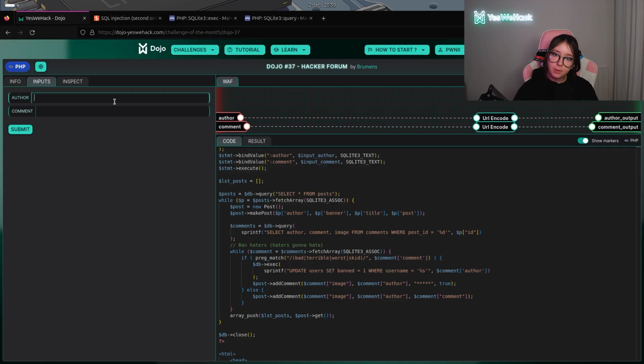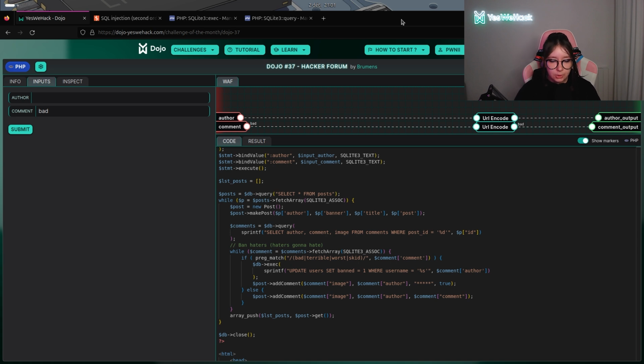So in this case, we're going to be able to insert a comment with some malicious content. For example, we will be able to modify the value of the author with the password of Burmans, which is the flag we want to exfiltrate, and this one will be displayed because, as you can see here, we have a select all from posts. So everything stored in the database will be displayed. So by doing this injection, we will be able to exfiltrate the content of the flag value without doing a direct select. Obviously, we will have to do a select in the SQL injection to select the password of Burmans.